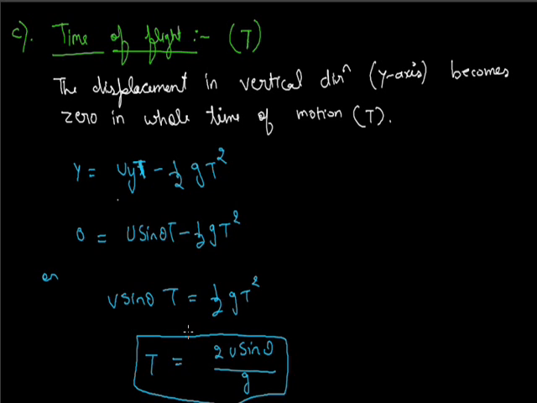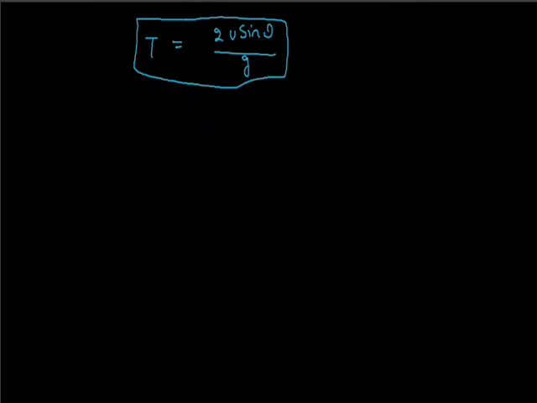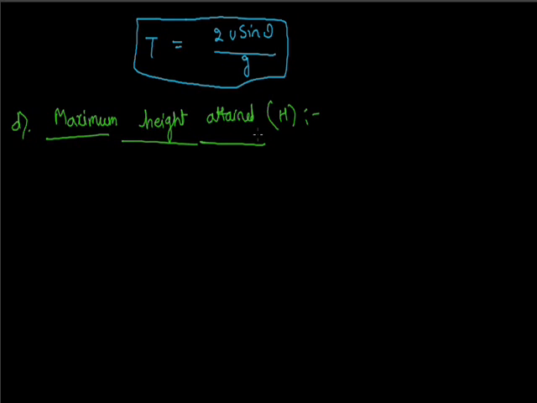Now next is maximum height attained, H. Maximum height means, in the whole journey or whole path, the maximum height the projectile achieves. For example, if this is the path of a projectile, then this height is the maximum height. We have to find this maximum height, capital H.